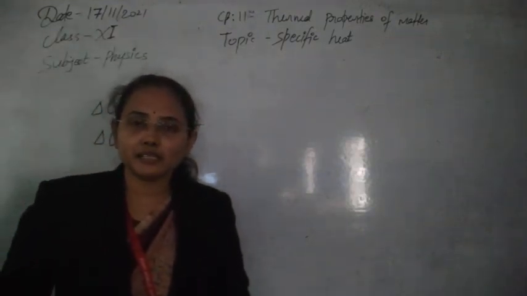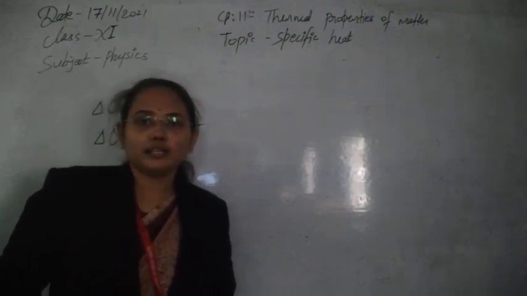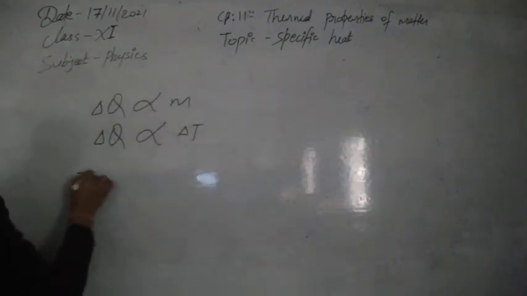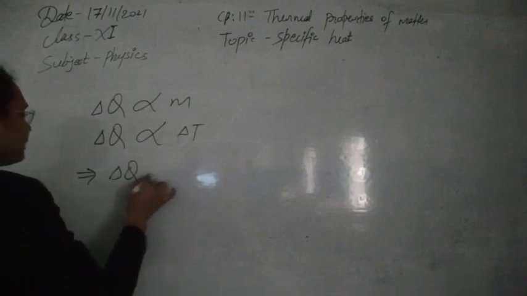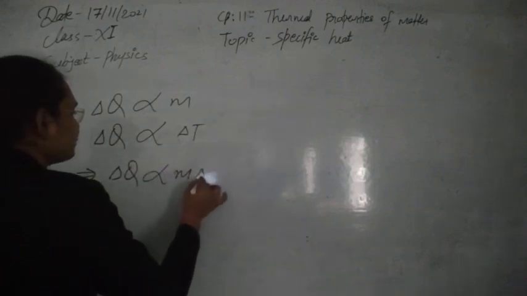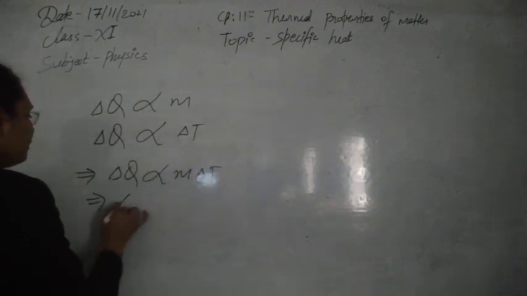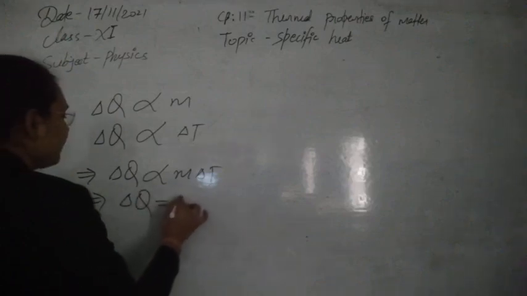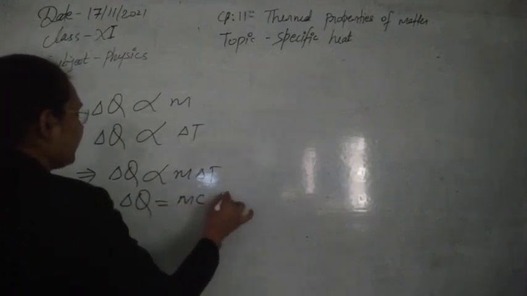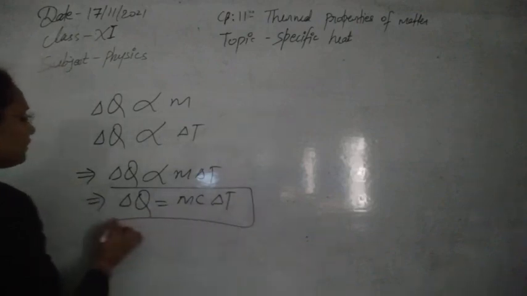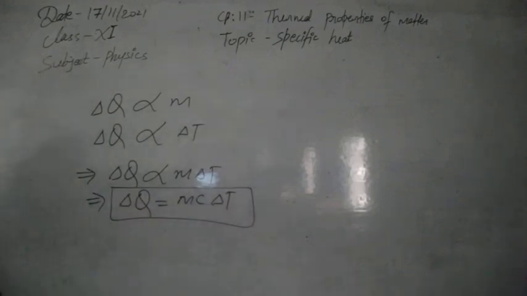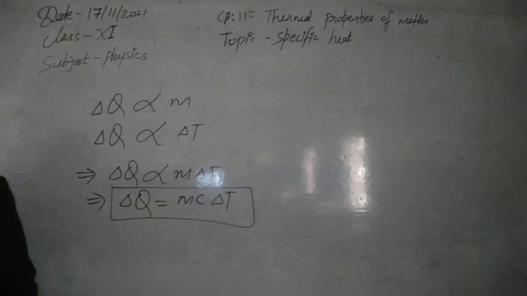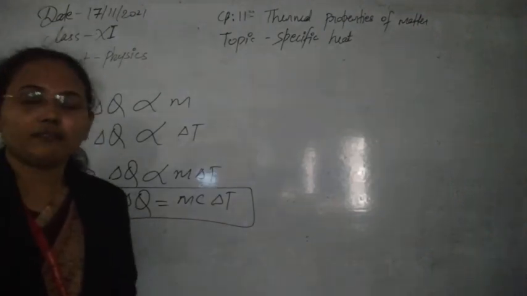This heat supplied depends on these two conditions, mass and temperature. If we combine this result, delta Q is directly proportional to M delta T, or delta Q equals M C delta T, where C is called the heat capacity, or also the specific heat capacity of the liquid or the system.